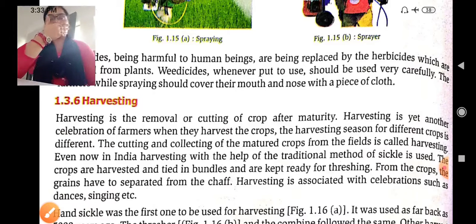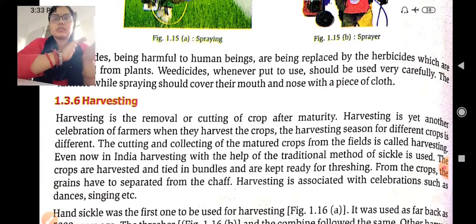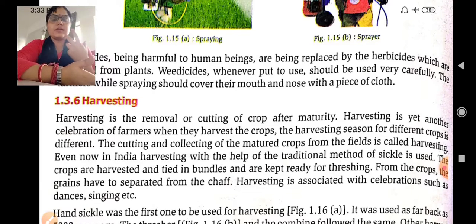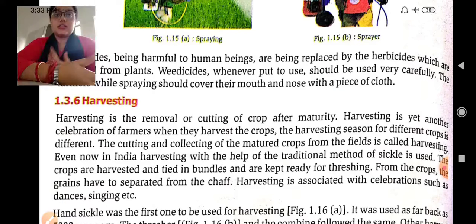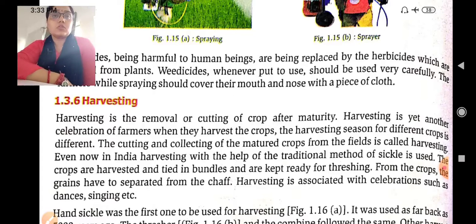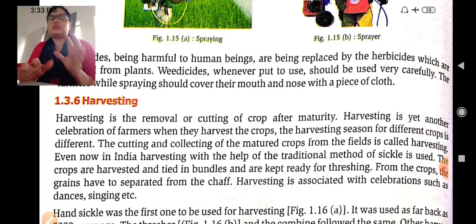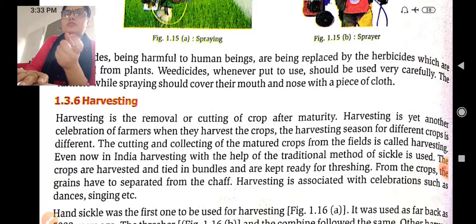This is harvesting. After weeding we cut down the crops which have matured, and the farmers are celebrating. They have cut down the entire crop. As we say, hard work has paid off, and they have a happy feeling inside their soul, because of lots of hard work and now the crop which we have grown. Harvesting varies from season to season and depends upon the different types of crop. They cut it down and collect it. The cutting down and collecting of a matured crop from the field is harvesting.